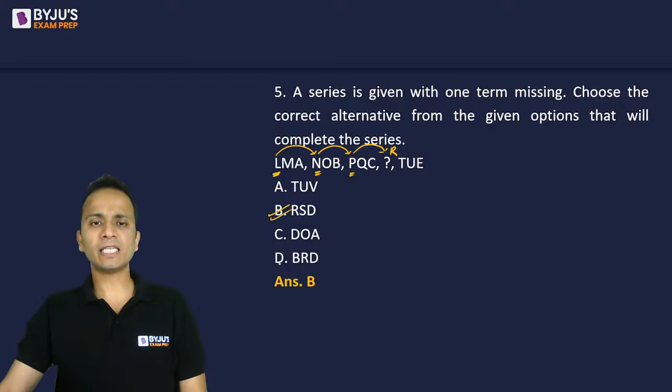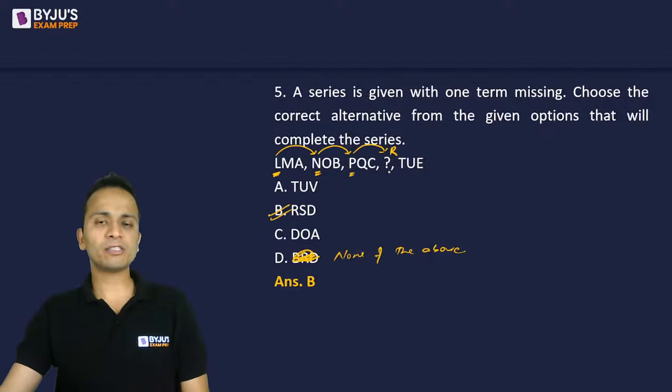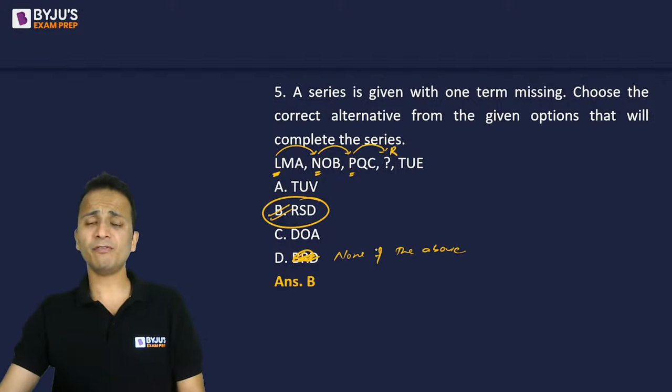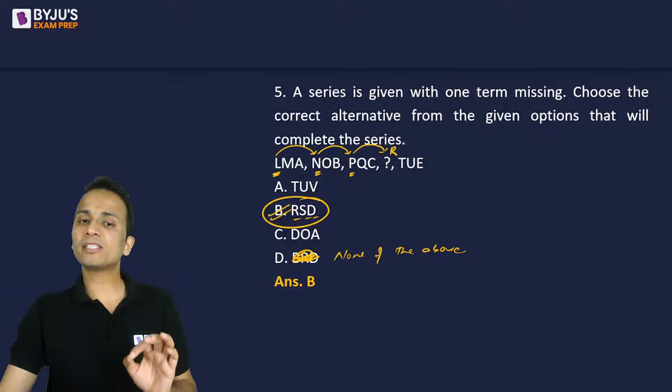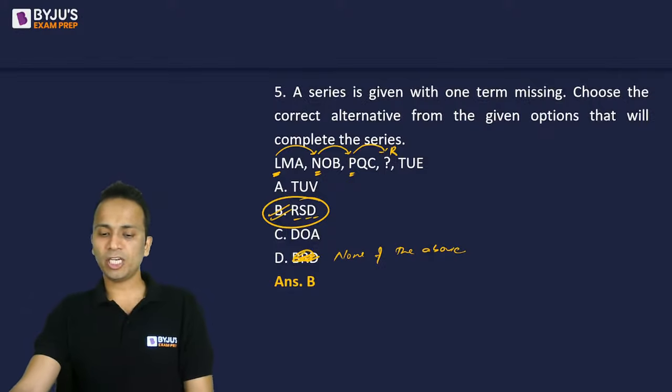Now guys, keep one thing in mind. In case option D is none of the above, then just on the basis of the first part of the answer, please don't mark option B. Whenever the answer could be none of the above, you need to check the entire portion, cross check, and then mark the answer. This is to be remembered in the examination hall. Fine. Okay, let's go to the next question.